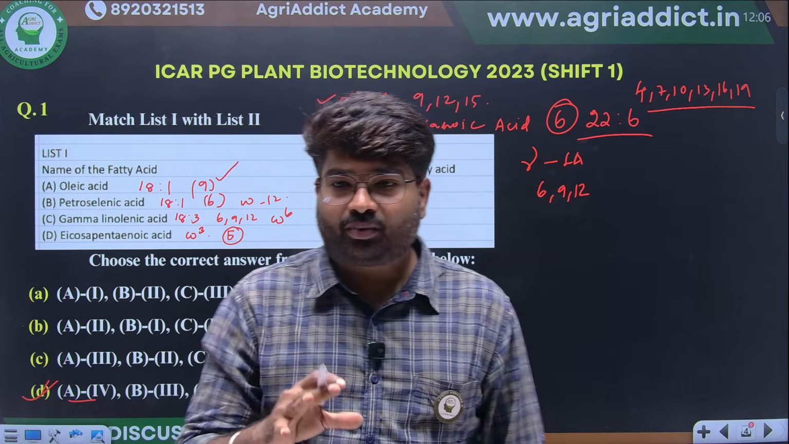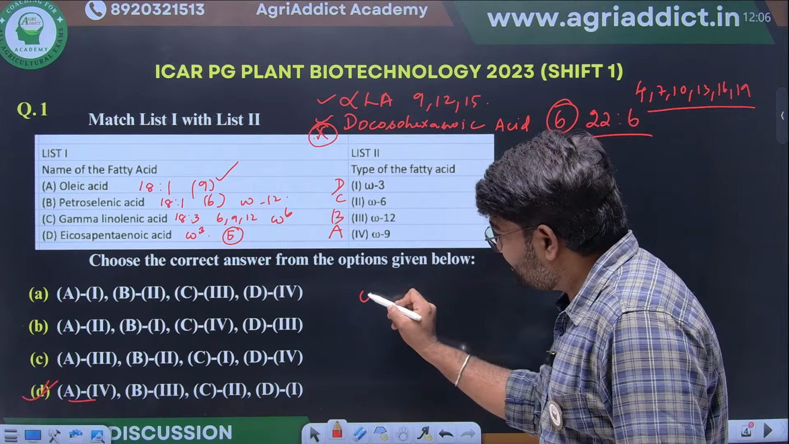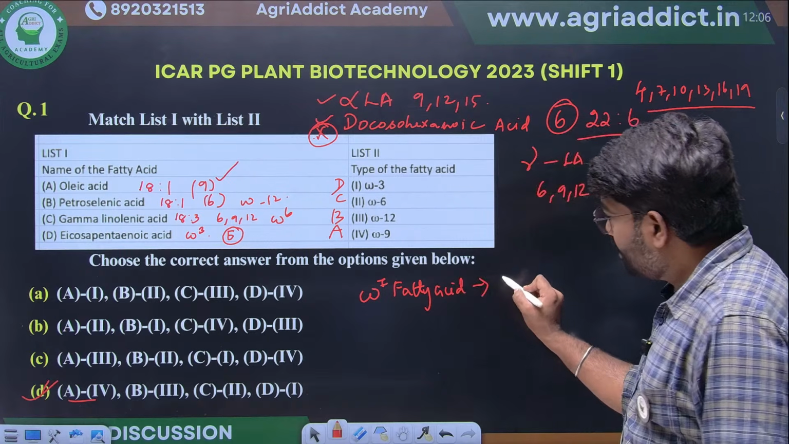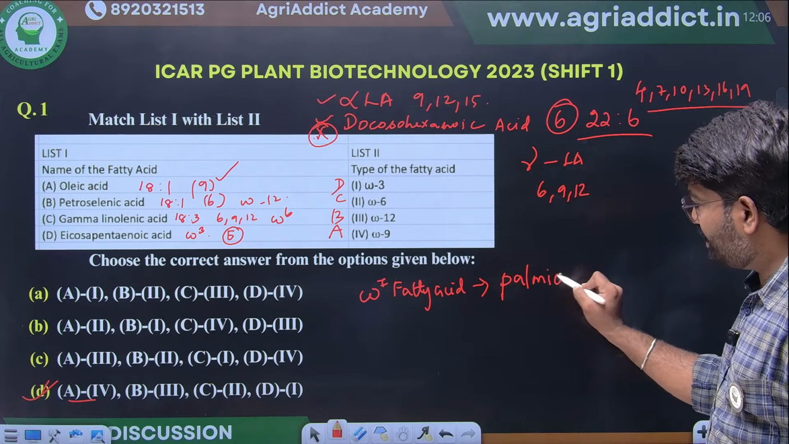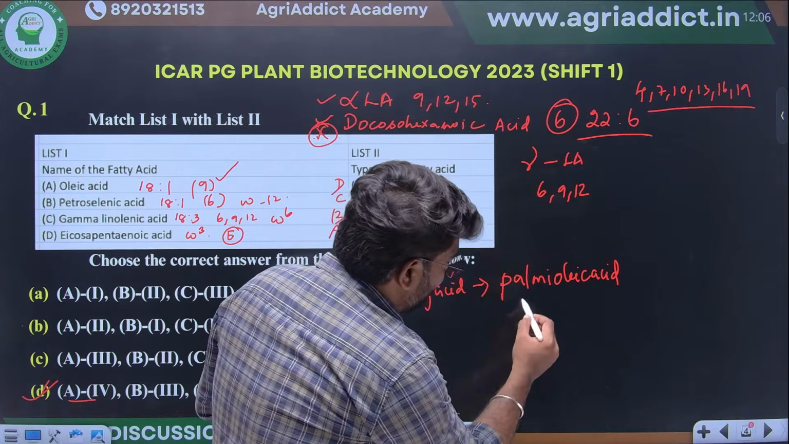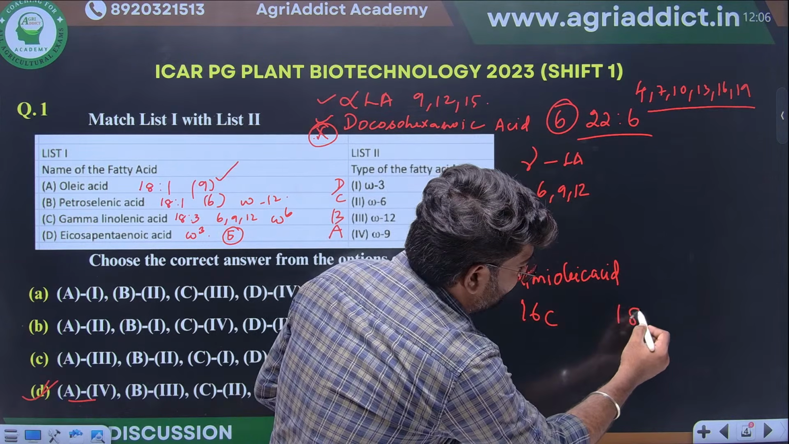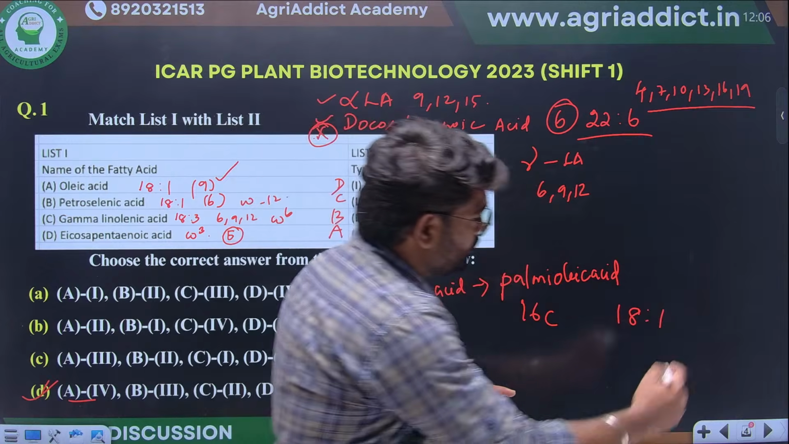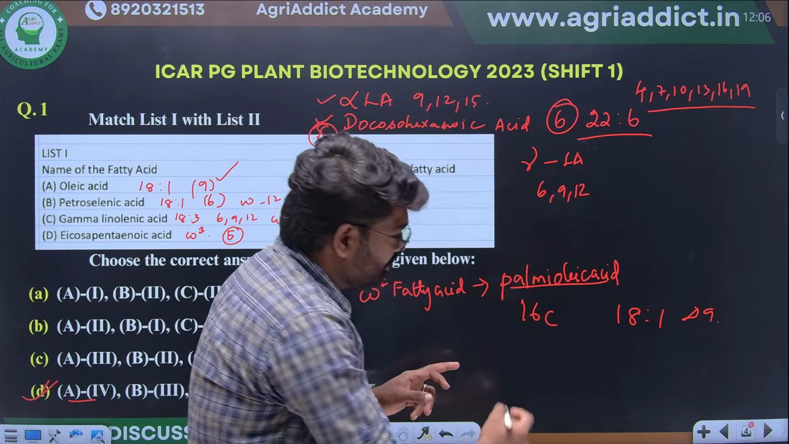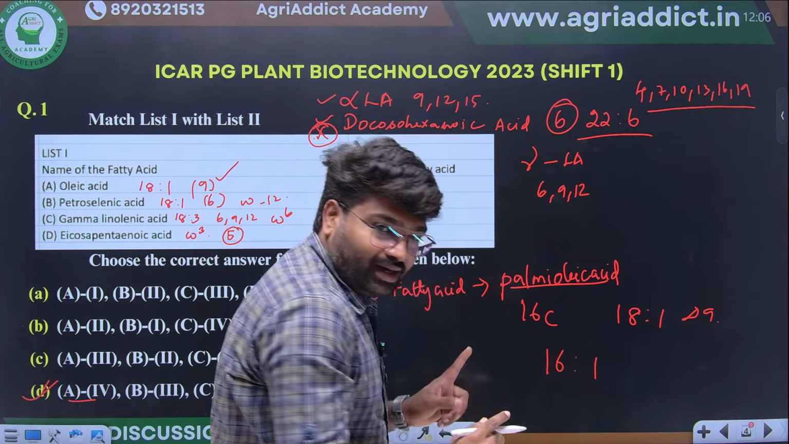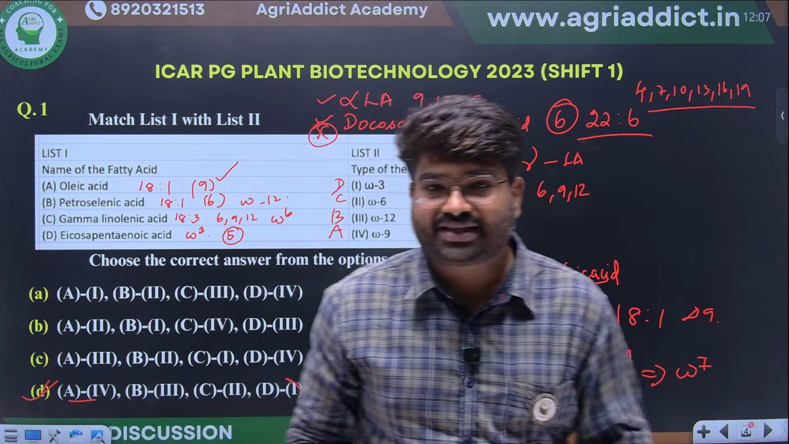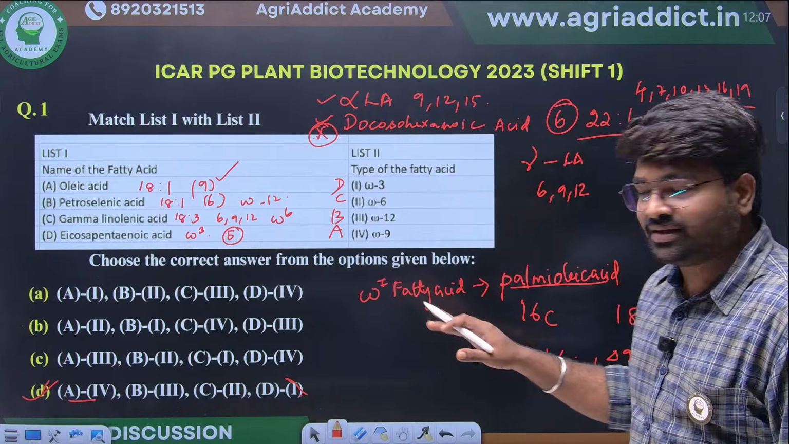Another important point I want to say here is omega-7 fatty acid. An example of omega-7 fatty acid is palmitoleic acid. We know palmitic acid has 16 carbons. Oleic acid has 18 carbons with one double bond at position number 9. But palmitoleic acid has 16 carbons with one double bond at position number 9. That's why we call this omega-7 fatty acid. I hope this is clear. From this, surely they will ask one question. This is a most important point.